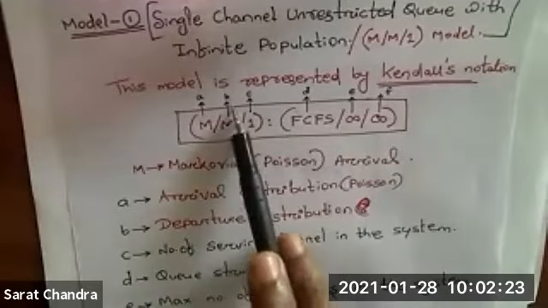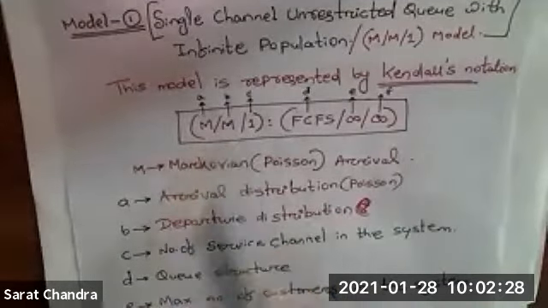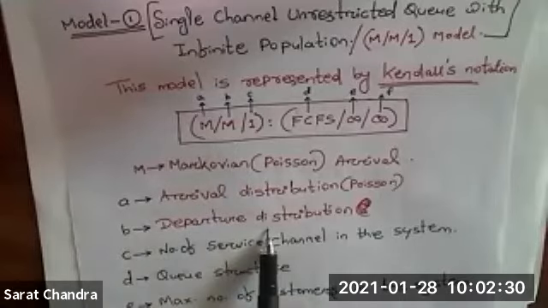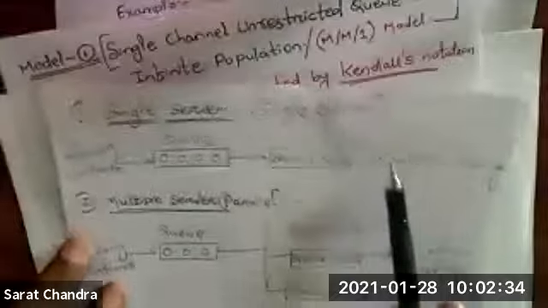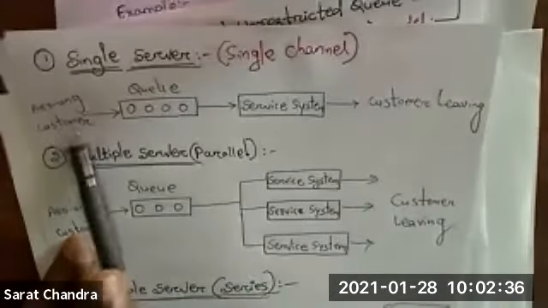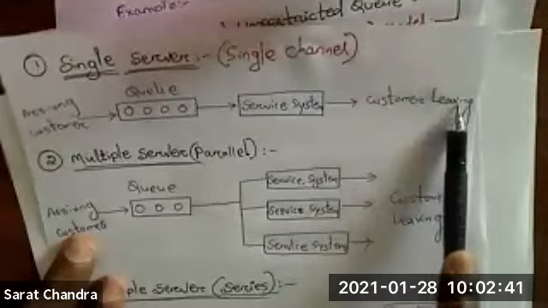Similarly, the next part, that is B part, is also called departure distribution. As you can see here, the customer will arrive. After getting the service, the customer will leave.